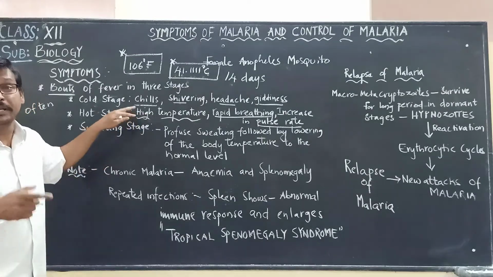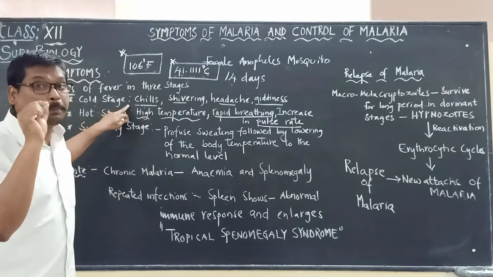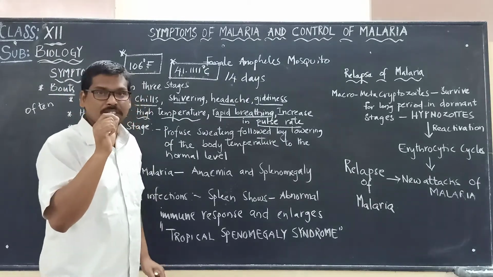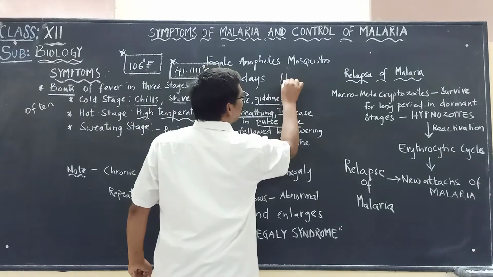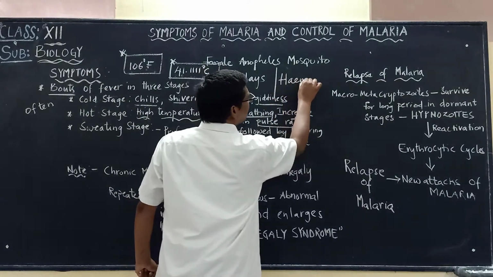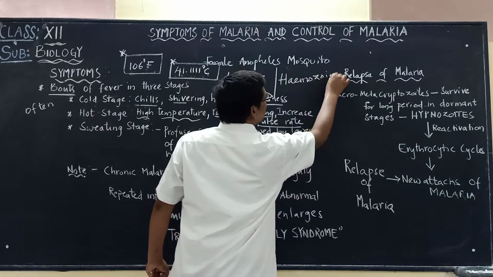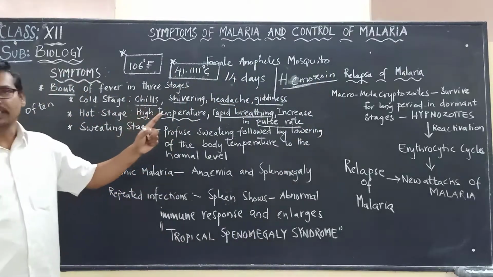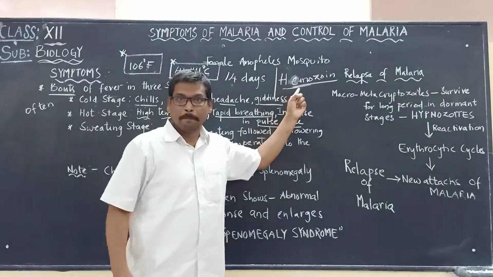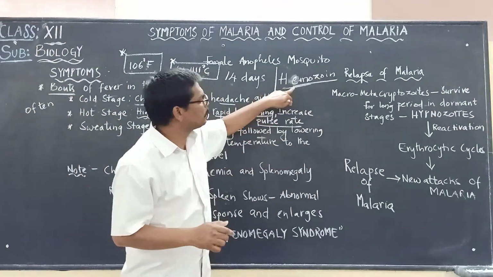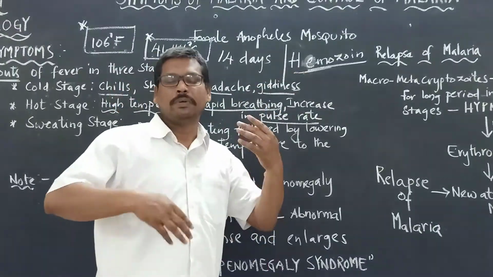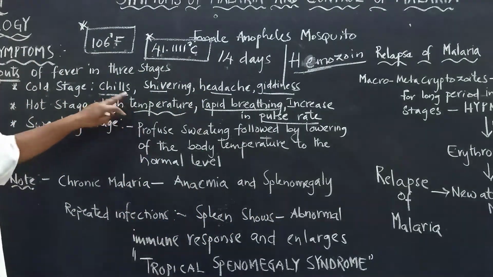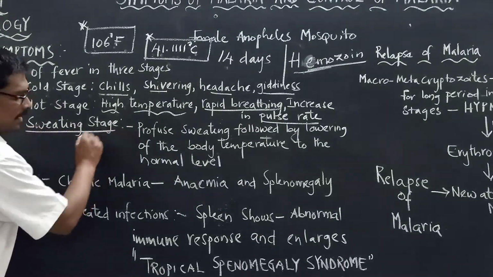All this happens because the malarial parasite Plasmodium vivax attacks the RBC cells and starts releasing a chemical called hemozoin. Hemozoin is released by the malarial parasite, and due to this hemozoin, the person shows an increase in temperature. Now, the sweating stage.